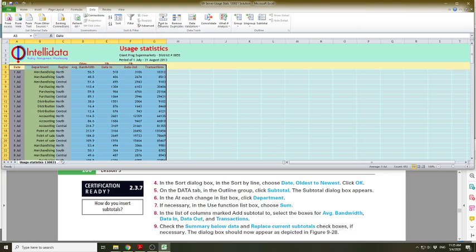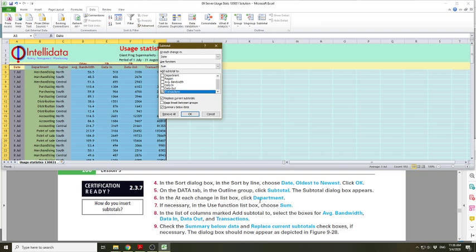On the data tab again, we go to the Outline group. Where's the Outline group? Over here. This time we're going to do Subtotal. So we click Subtotal. At each change in, we want to select Department. And then, if necessary, make sure that this is Sum. If yours is not, you have to go and make sure it is.